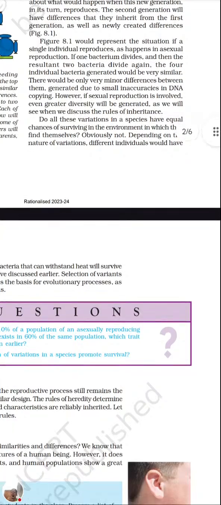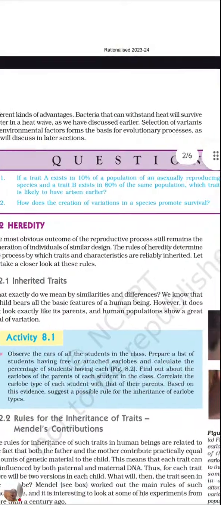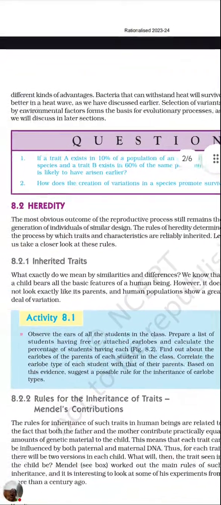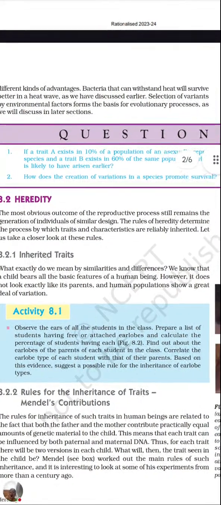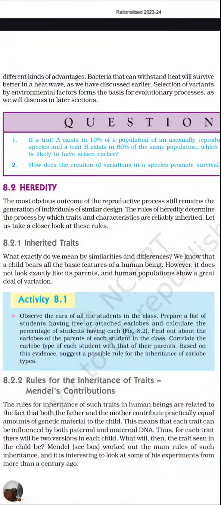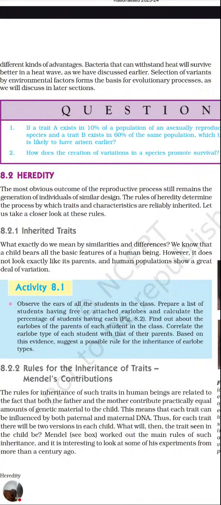Obviously not. Depending on the nature of variation, different individuals would have different kinds of advantages. Bacteria that can withstand heat will survive better in a heat wave. So here, whatever character they can withstand, that only they will enhance. If the bacteria are suddenly transferred into some hot climate, the bacteria which can survive the heat waves will survive. Rest of all the bacteria will die. As we have discussed earlier, selection of variants by environmental factors forms the basis for the evolutionary process.